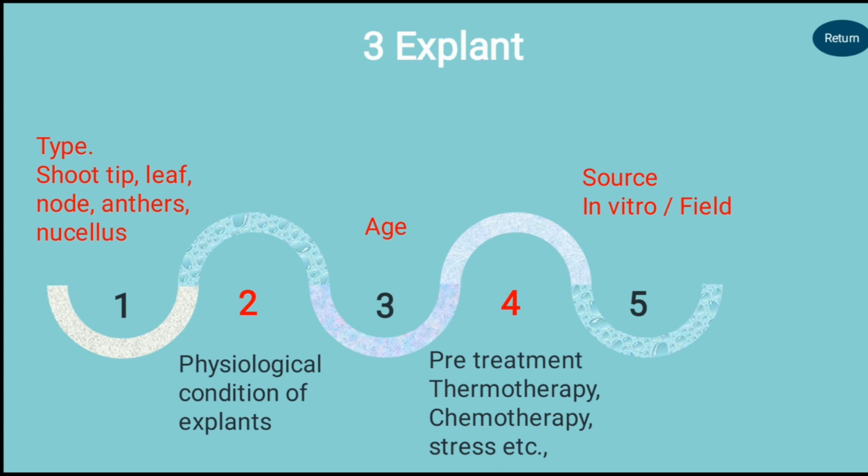The source from where the explant is collected also plays a major role in micropropagation. If the explant is obtained from in vitro germinated or in vitro grown plants, they respond better than explants collected from the field and the greenhouse. And the last one is pre-treatment. Certain explants, for example anthers in maize, require cold pre-treatment for successful production of haploid plants. Then we go for double haploid plants.